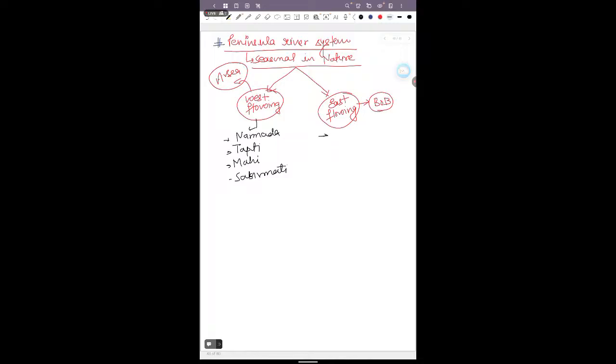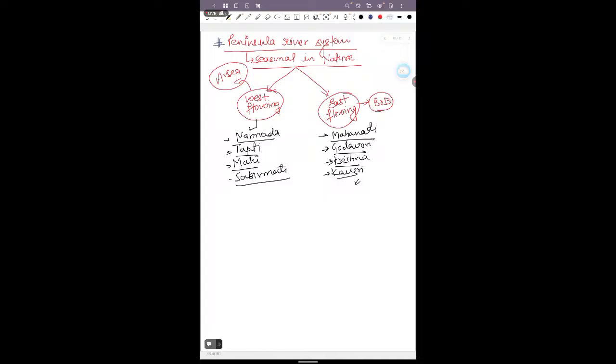Whereas the east flowing rivers of peninsular India are the Mahanadi, Godavari, Krishna, and Kaveri. These are the major rivers. Though there are other minor rivers as well, these are some of the important and major rivers in peninsular India.